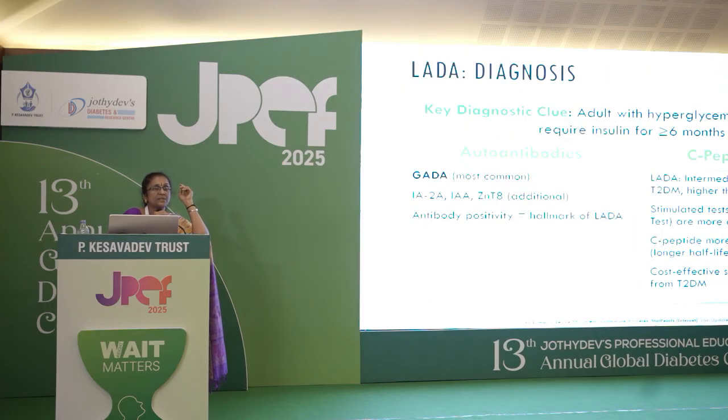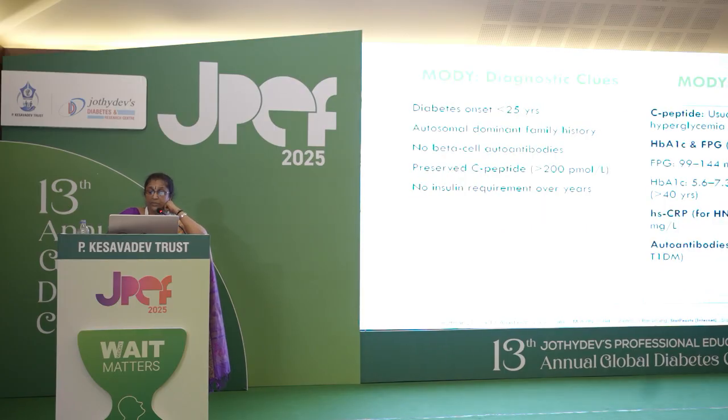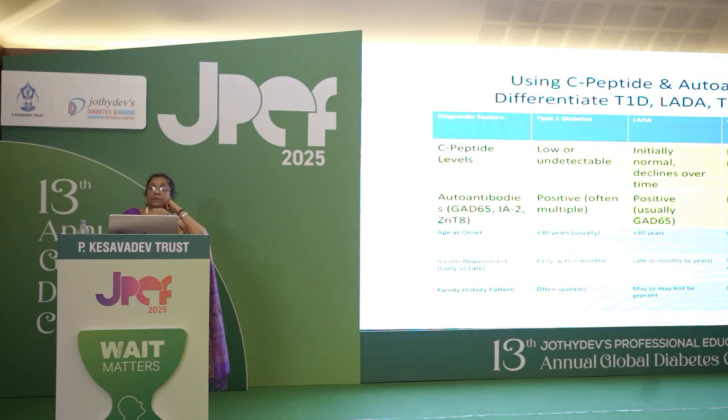Now there are situations when we do not know whether it is type 1 or type 2 diabetes. None of the guidelines says that you have to do genetic testing in any diabetic patient. So what do you do when you have some confusion, like when you have LADA or MODY, not our Modi, the Prime Minister, but maturity onset diabetes of the young? We have a few things. One is the C-peptide level, which is low or undetectable in type 1. In LADA, initially it is normal, then declines. The third one is type 2 diabetes, where it's normal. In MODY also it's normal.